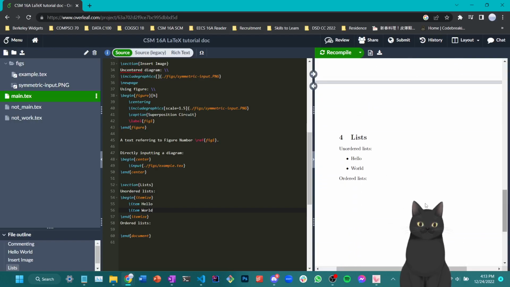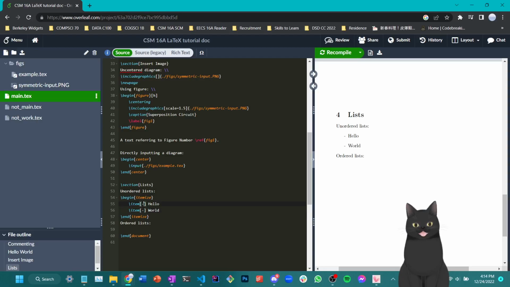And let's scroll down a little bit, and you can see bullet points. Now you can also change the label of this by directly typing brackets and then the mark you want the bullet point to be in. Let me show you a comparison between having typed this and not having typed this. If you do not do anything, the default mark for itemize is this bullet point. If you do something for the mark, it shows you the mark for it.